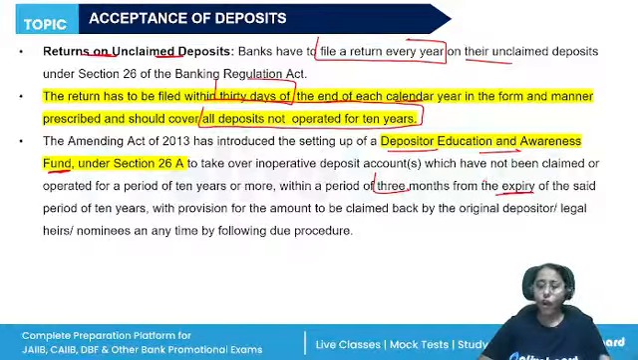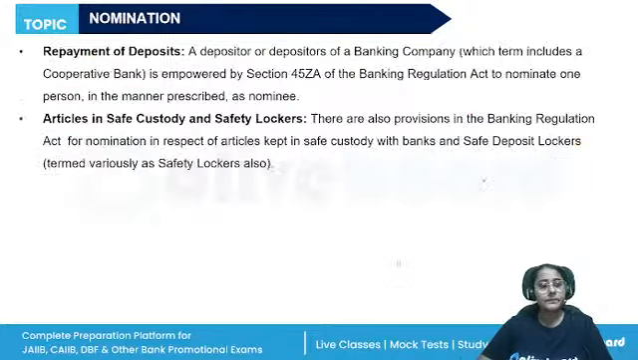All right. So all the inoperative accounts, savings bank, fixed deposit, cumulative, recurring, current deposit, they will be transferred. Then if we talk about nomination, RBI also regulates the nomination. A depositor, they can nominate one person. This nominee would be the person, they will have the rights of the depositor after their death. Nomination can be varied or it can be cancelled at any time by the depositors.